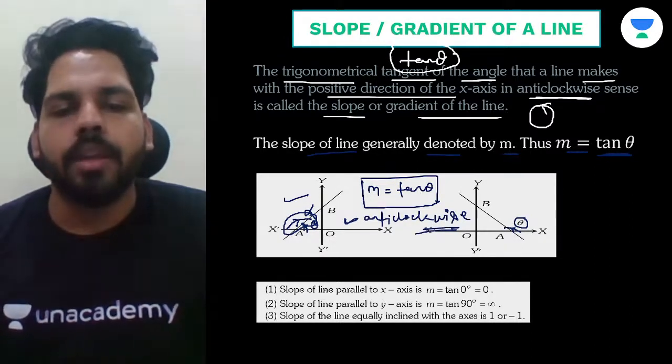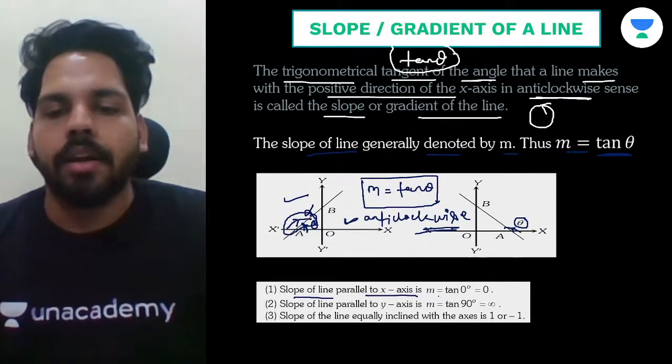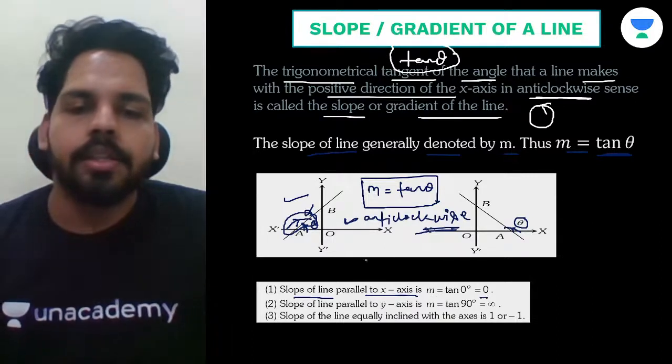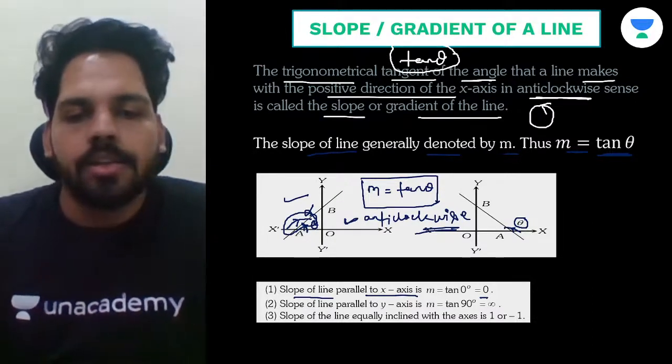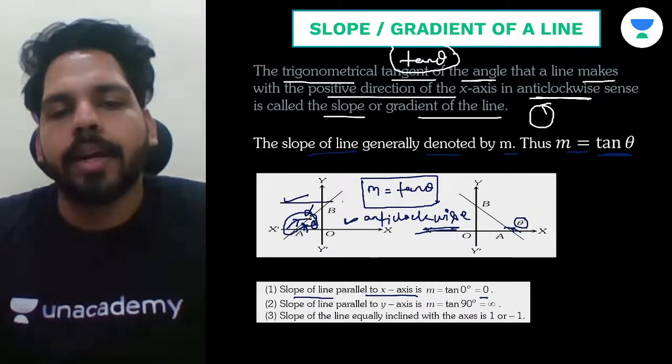Now I would like to let you know the slope of the line parallel to the x-axis is 0. The reason? Just suppose we are having this line, the line parallel to the x-axis. Definitely when any line we are drawing parallel to the x-axis, right?